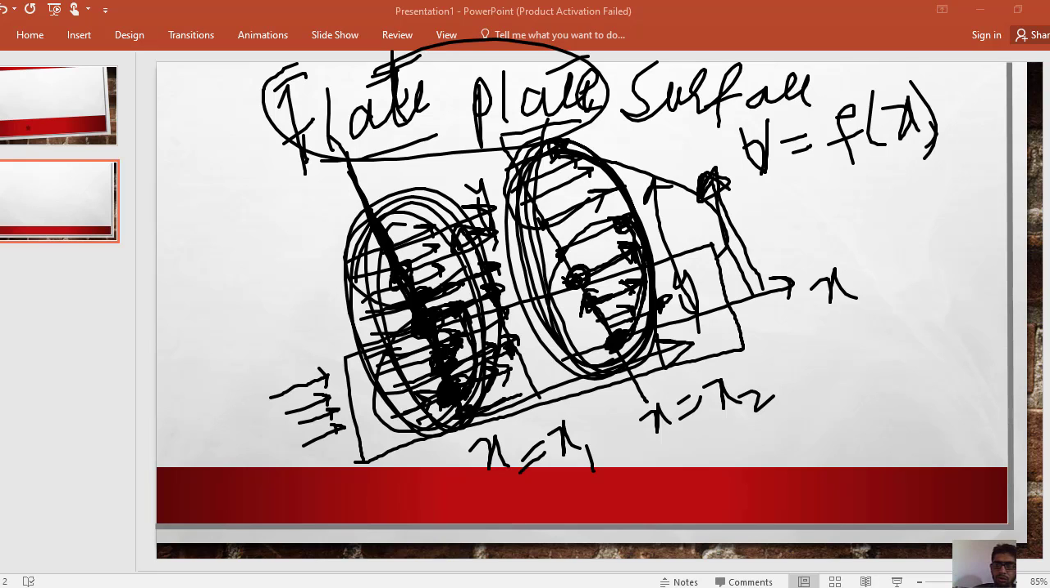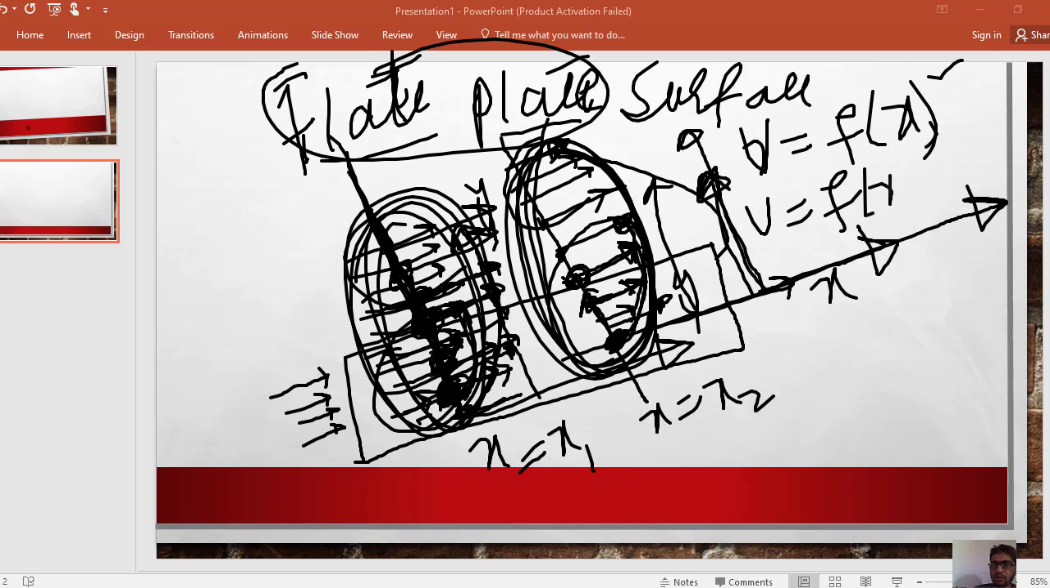Similarly, as we go from left to right, the velocity also changes, it can increase or decrease. So the velocity is a function of x. If we go in this direction, the velocity changes. Similarly, if you go in this direction, the velocity also changes. So the velocity is a function of x and y position. So this is all about the boundary layer theory.